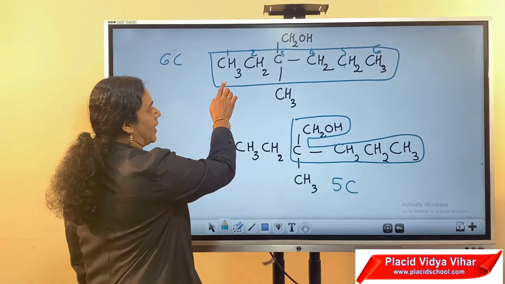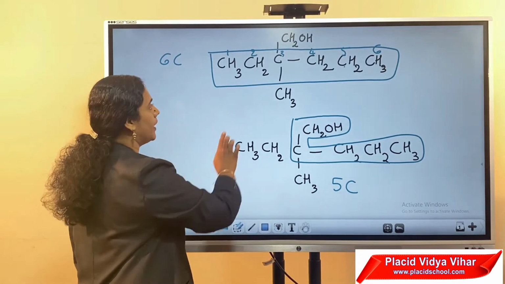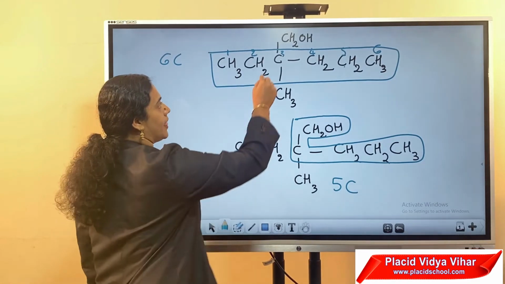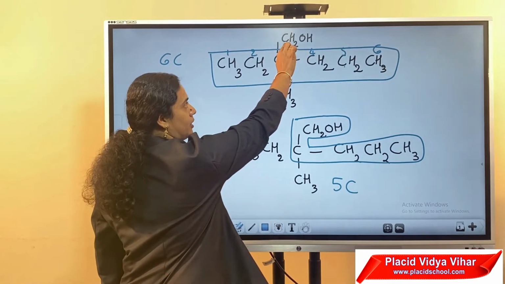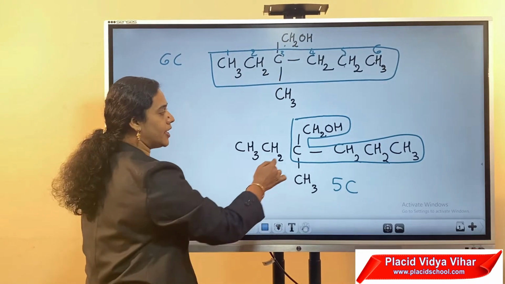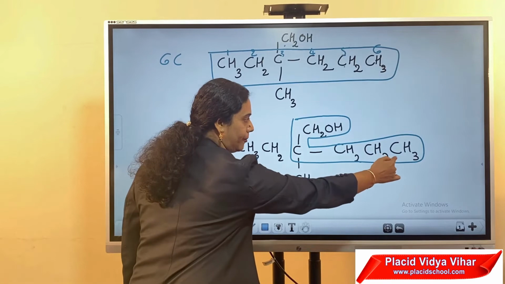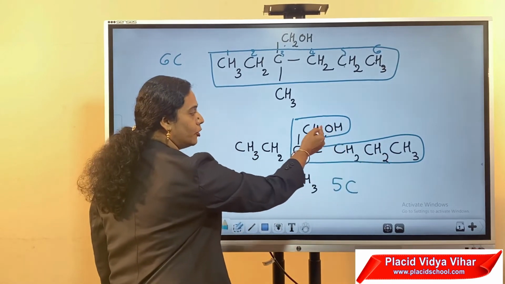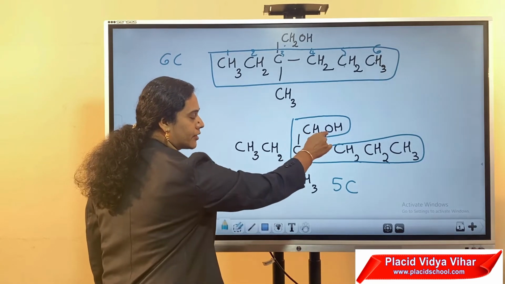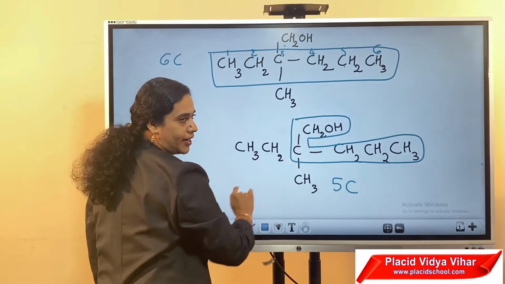If you select the parent chain in this manner, then this chain contains 6 carbon atoms. But the functional group is attached to a carbon which is not included in the parent chain. If you select the parent chain in this way, then the functional group is attached to a carbon that is included in the parent chain. This functional group is a part of the parent chain.